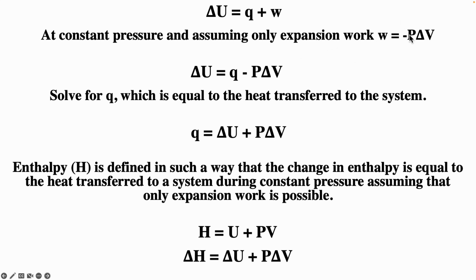Now, if we plug in minus P delta V for our W, we get this. And if we solve for Q, we get Q equals delta U plus P delta V. Notice that on the right-hand side, these are state functions. And so if we assume constant pressure and only expansion work, Q also becomes a state function. Again, in general, Q and W are path functions. But if you make the assumption of constant pressure and expansion work, Q and W become state functions.